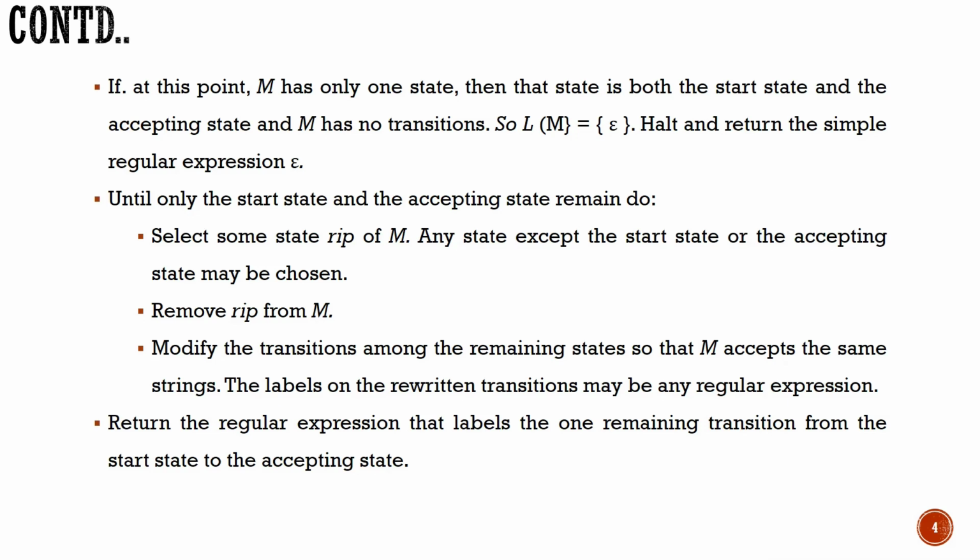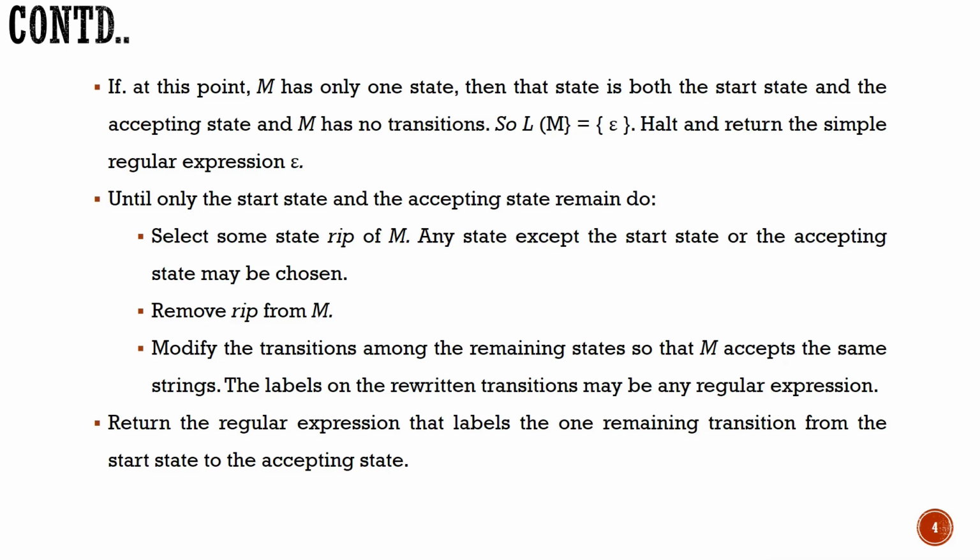To summarize the operations we need to do: the first step, if we have a start state and that start state has any incoming edges towards it, then you need to create a new start state and connect it to your previous start state on epsilon. The second modification is if you have more than one accepting state, then you have to create a new final state and connect all your previous accepting states to that one on epsilon, and remove them from the accepting state list.